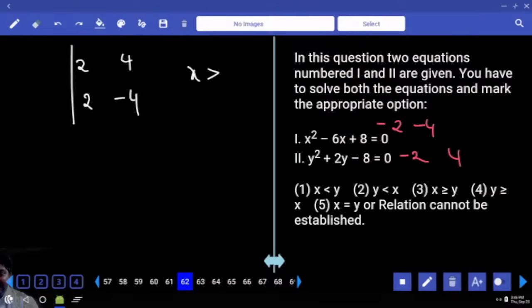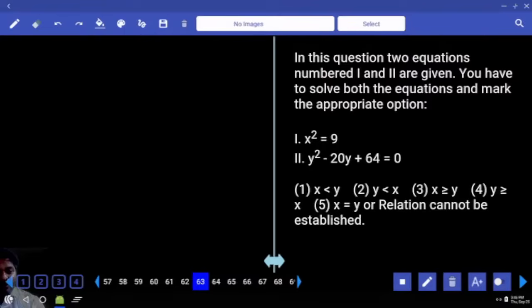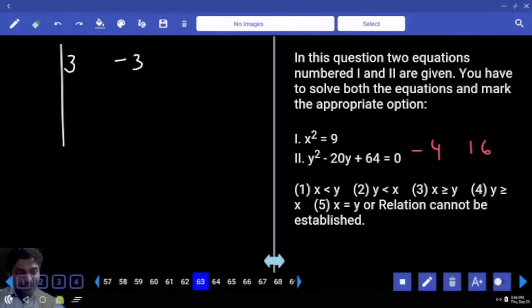X is greater than or equal to y. X square is equal to 9. X is equal to plus or minus 3. It is very important to write both the signs. Product must be equal to 64: 4 times 16. Minus 4, minus 16, minus 20. Then the factors are 4 and 16. X is strictly less than y.